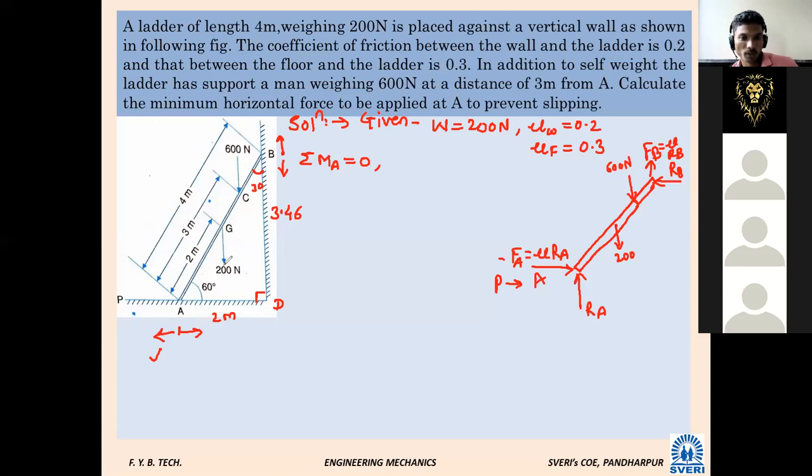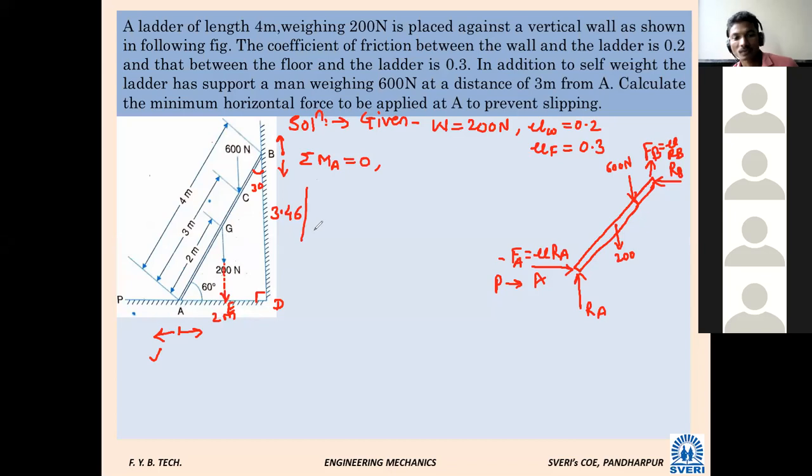If I increase that distance, the line will come somewhere here. So how will the moment be, clockwise or anti-clockwise? Clockwise. So what will be the perpendicular distance of that 200 Newton force from point A? This 2 meter is the inclined distance. So I will give one more name, E. In triangle AGE, again it will be a 30, 60, 90 triangle. So what will be the AE distance?